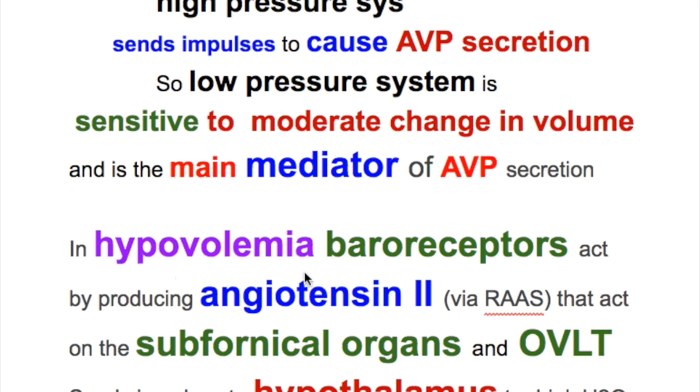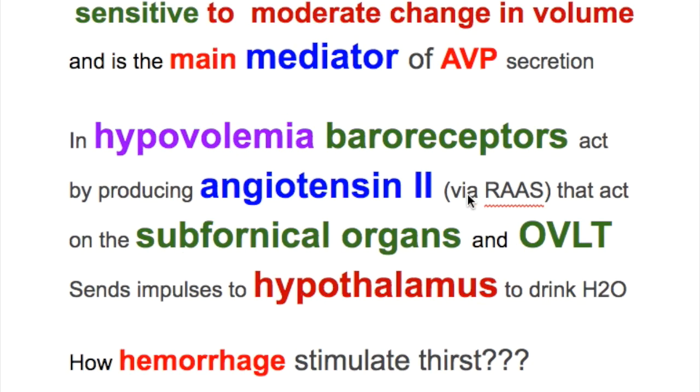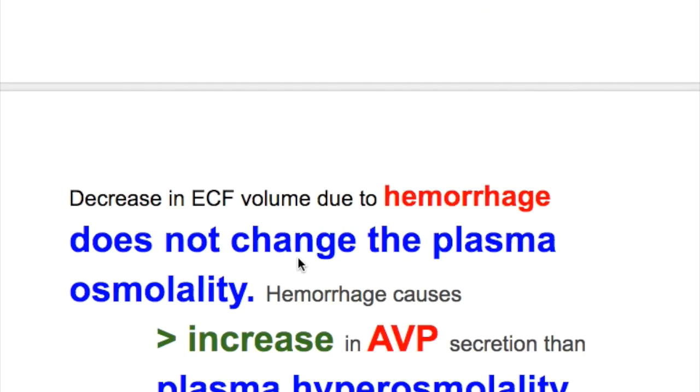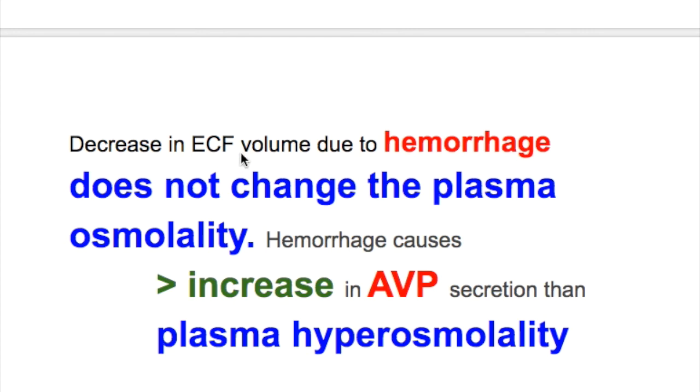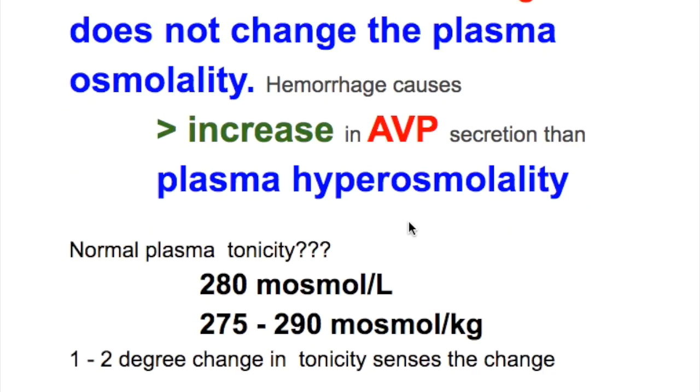In hypovolemia, baroreceptors act by producing angiotensin 2 via the renin-angiotensin-aldosterone system, which acts on the SFO and OVLT of the lamina terminalis and sends impulses to the hypothalamus to drink water. How does hemorrhage stimulate thirst? A decrease in extracellular fluid volume due to hemorrhage does not change the plasma osmolality. Hemorrhage causes a greater increase in vasopressin secretion than plasma hyperosmolality.